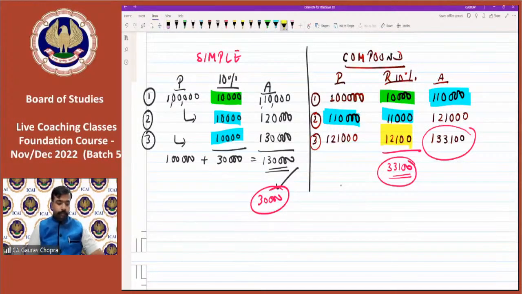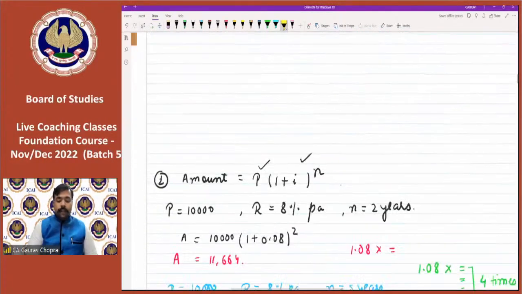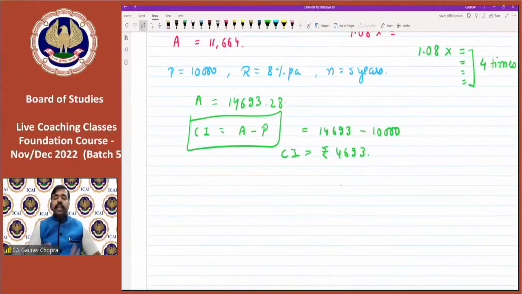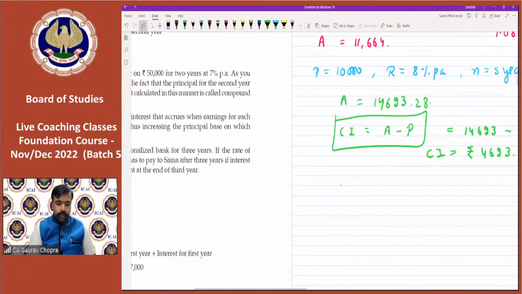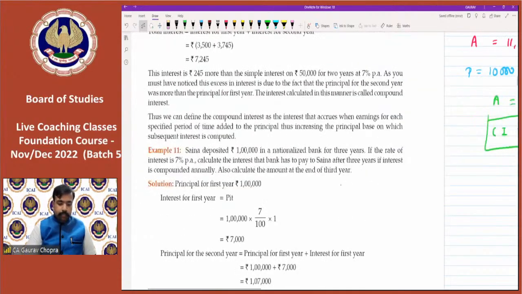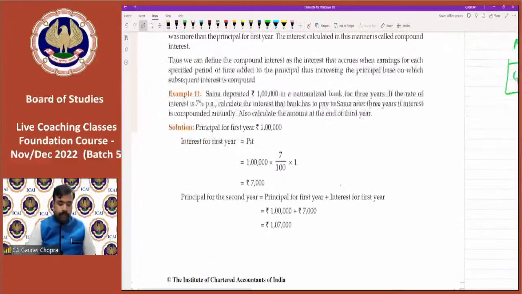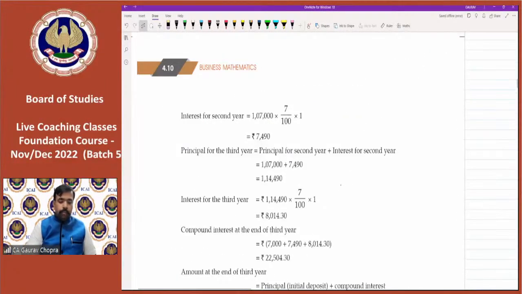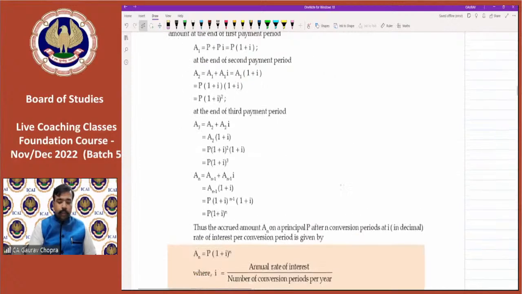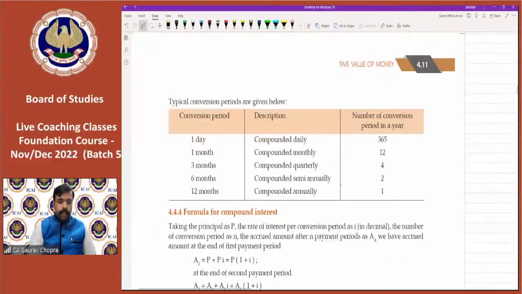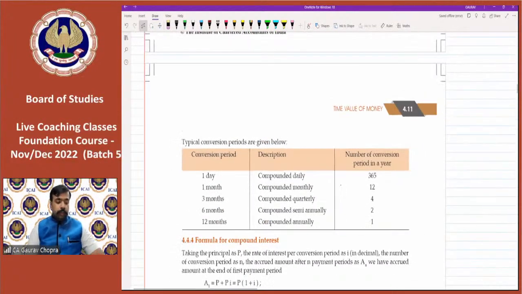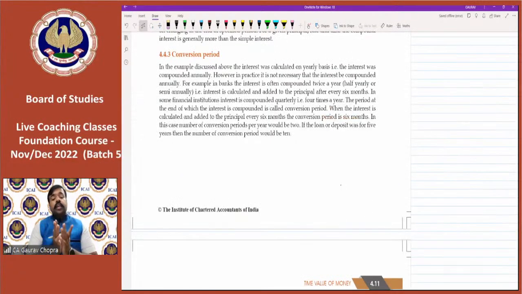All right. So now the main thing is we have to calculate all these things on our calculator, and of course you can round off according to the options given in the question. Okay. So let us start with one example. Or before doing the example, let us discuss one more topic, that is conversion period. Now, what is the conversion period?